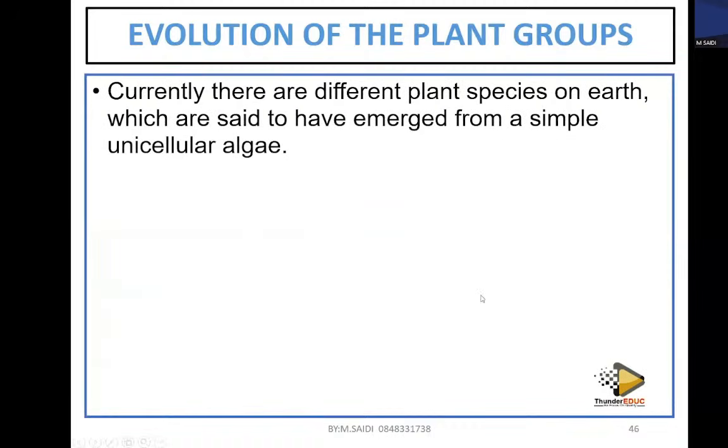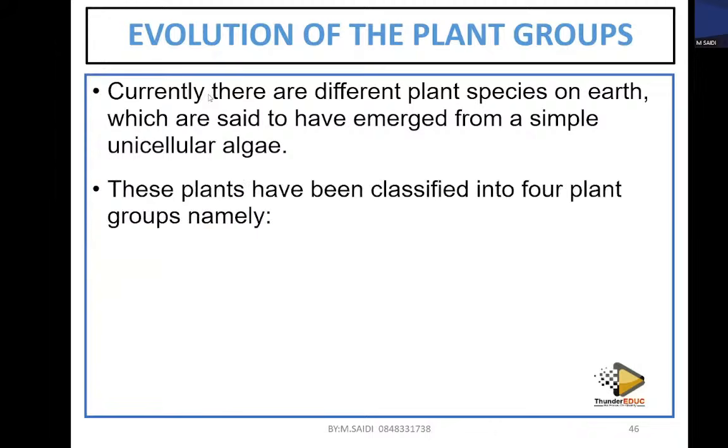Currently, there are different plant groups or plant species on Earth, which are said to have emerged from a simple unicellular algae. So in this case, the previous algae was unicellular, one cell, but it developed into a multicellular organism. So these plants have been classified into 4 plant groups.